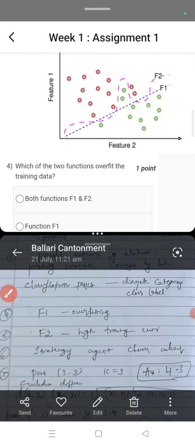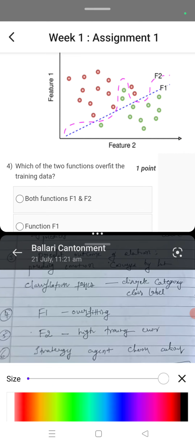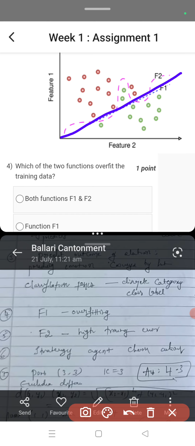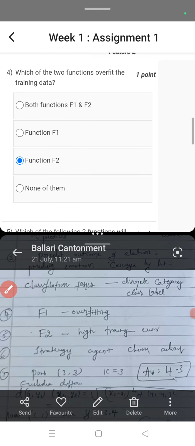So here, which of the two functions overfit the training data? Okay, so in case of overfitting the data, here you can observe the f1 is overfitting, right? So that is what for the fourth one, sorry, overfit the training is f2. Overfitting is, one second, so it is not f1, so it is f2. So f2 is overfitting.